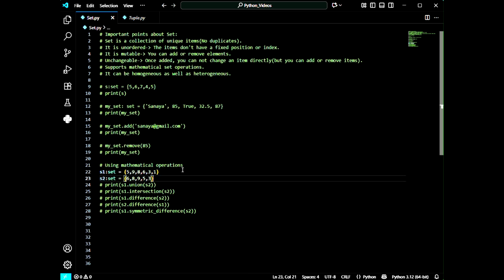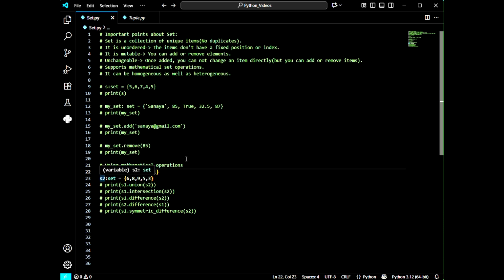First, as I have given in the comment, using mathematical operations: in maths, when we learn sets, we use some operations like union, intersection, difference, subset, superset. So we will do the same thing here.